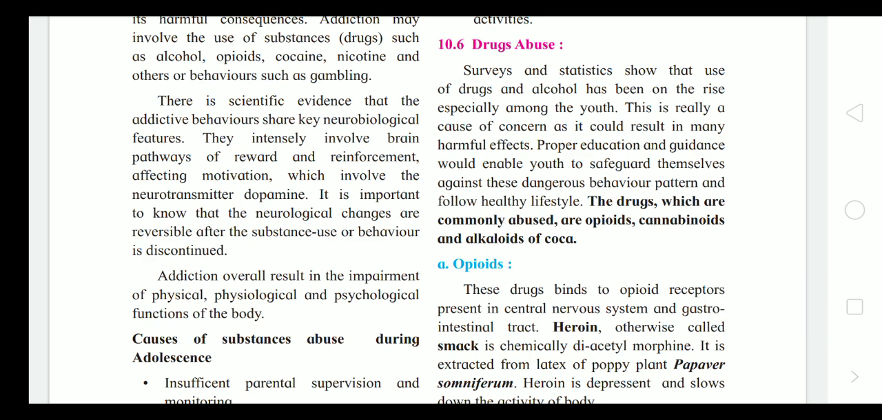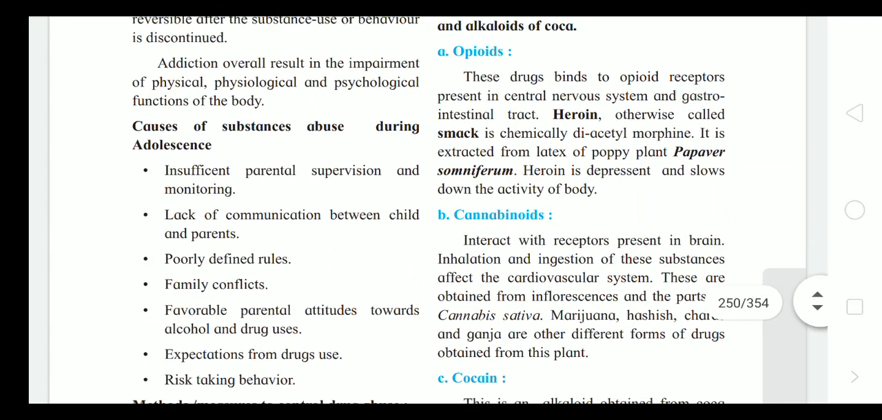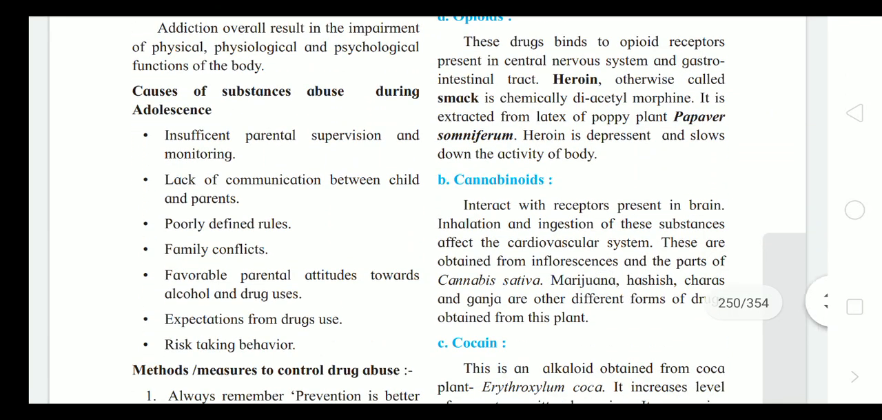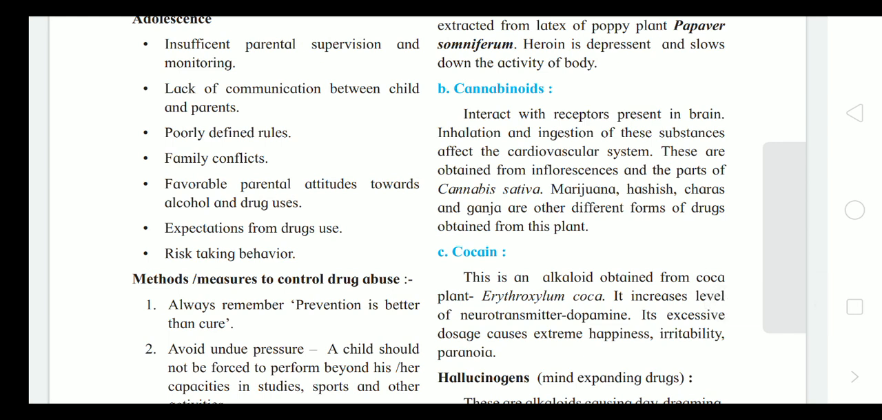Drug abuse. The drugs commonly abused are opioids, cannabinoids, and coca alkaloids. Opioids: heroin, otherwise called smack, chemically diacetylmorphine, is extracted from the latex of the poppy plant, Papaver somniferum. It is a depressant and slows down the activity of the body. Cannabinoids interact with receptors present in the brain, taken by inhalation and ingestion, and affect the cardiovascular system. They are obtained from the inflorescences of Cannabis sativa.